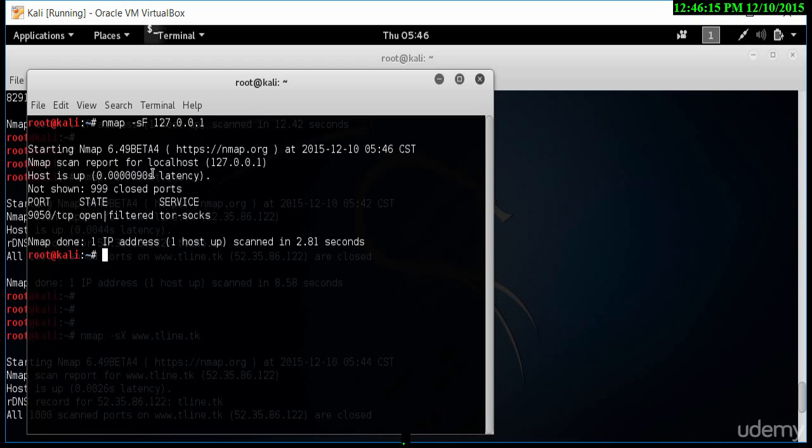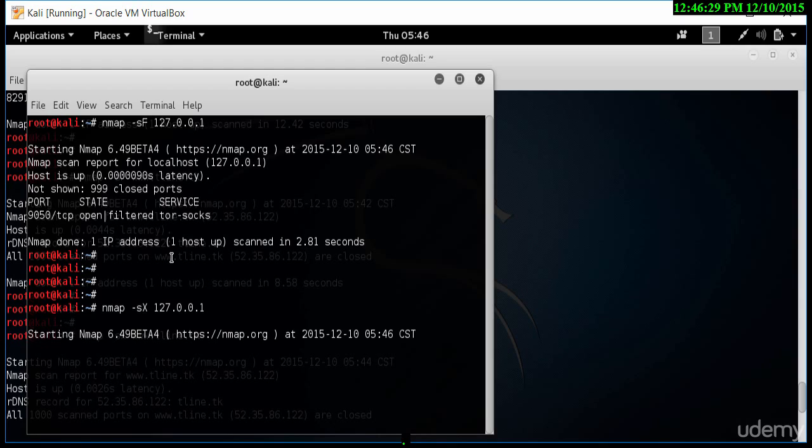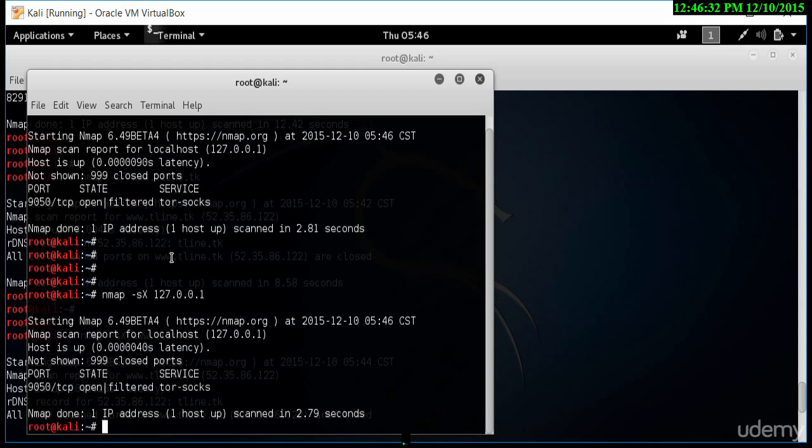Notice now it has got some results. It shows that this port is open and Tor is running on this particular port. So that's good. Now let's go and do a Christmas scan with an X, and let's see what that shows. Again, it's showing that same port with Tor running on this particular machine. So as you can see, the Christmas scan and the FIN scan do work.